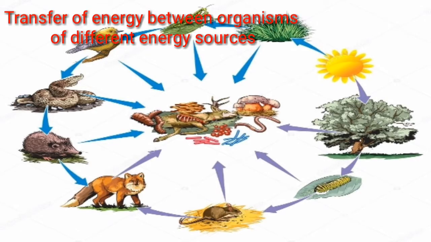So, children, see the picture. A food web is an interconnection of multiple food chains. Transfer of energy between organisms of different energy sources occurs through food web.